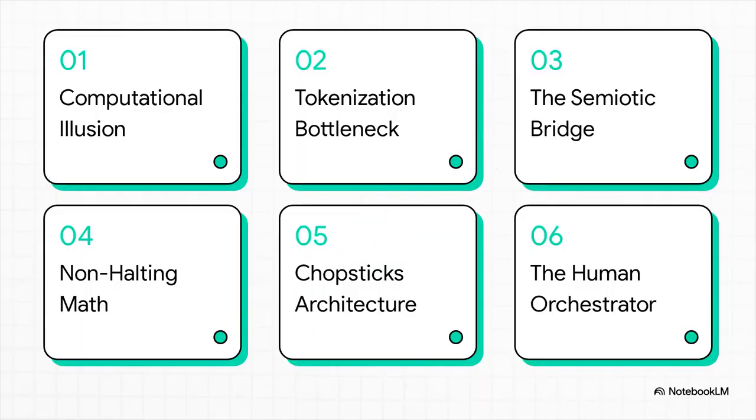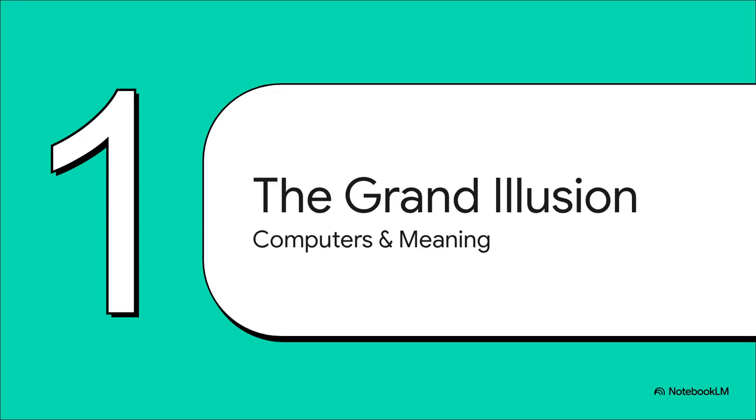Because we're covering a lot of ground today, here's our mental map. We'll hit the grand computational illusion, look at the tokenization bottleneck, cross the semiotic bridge, dive into non-halting math, check out the Chopsticks architecture, and finally wrap up with the human orchestrator. All right, let's just jump right into Section 1, the grand computational illusion.